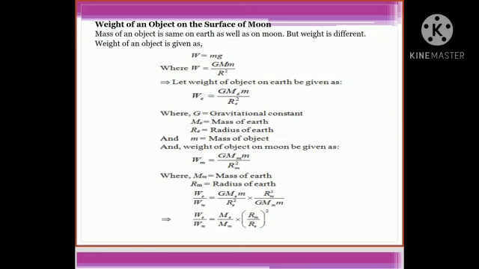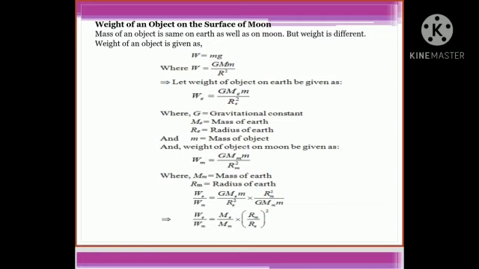Let the weight of the object on the earth be given as We equals G Me m upon Re square, where G is the gravitational constant, Me is the mass of earth, Re is the radius of earth, and small m is the mass of the object, and weight of the object on moon be given as Wm equals G Mm m upon Rm square, where Mm is the mass of the moon, Rm is the radius of the moon.